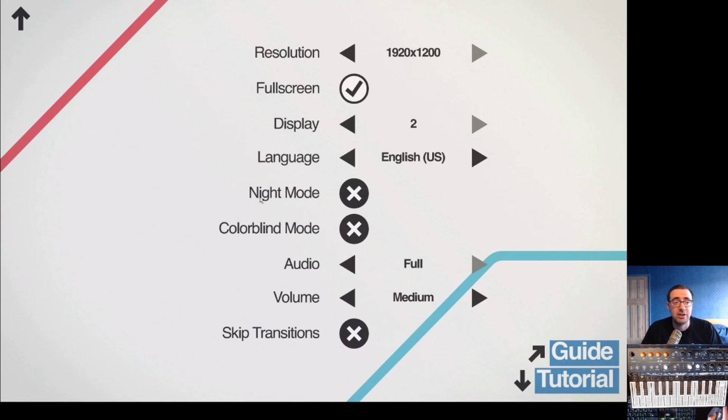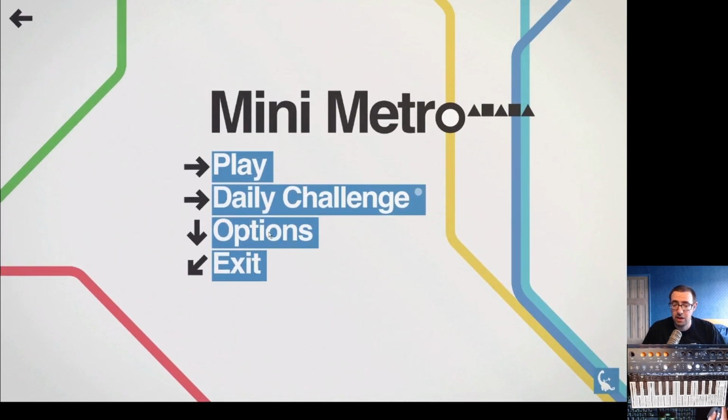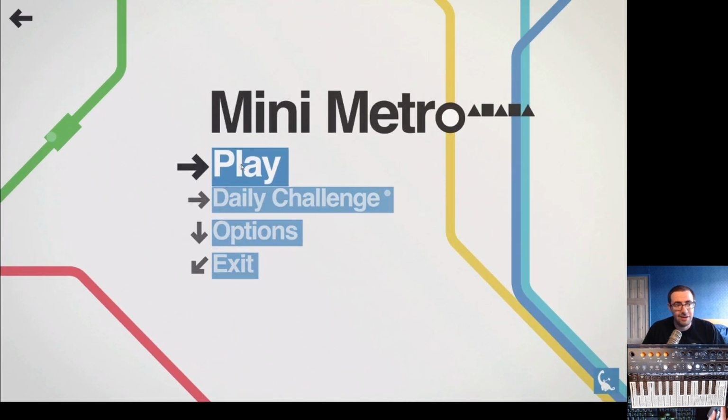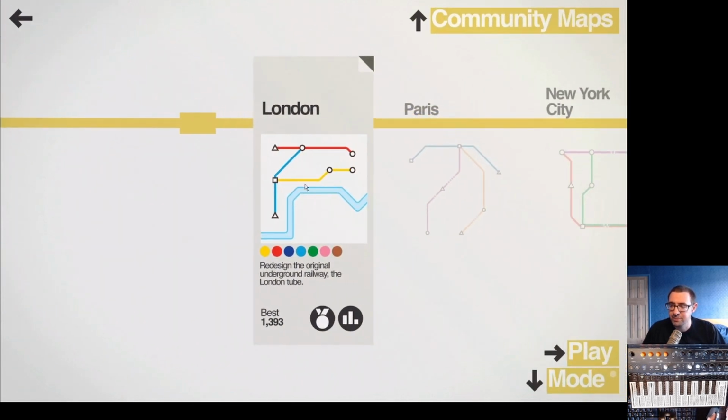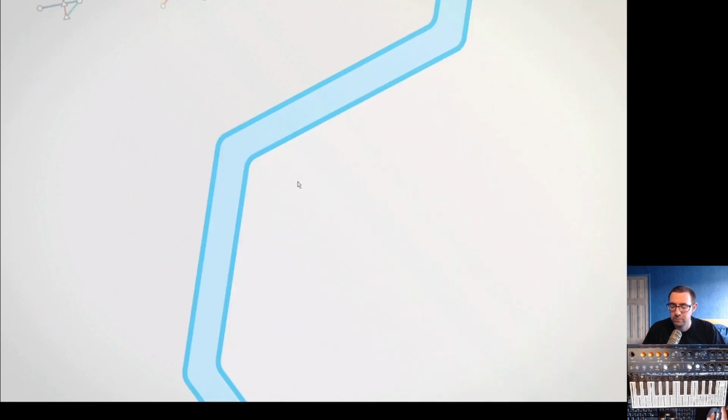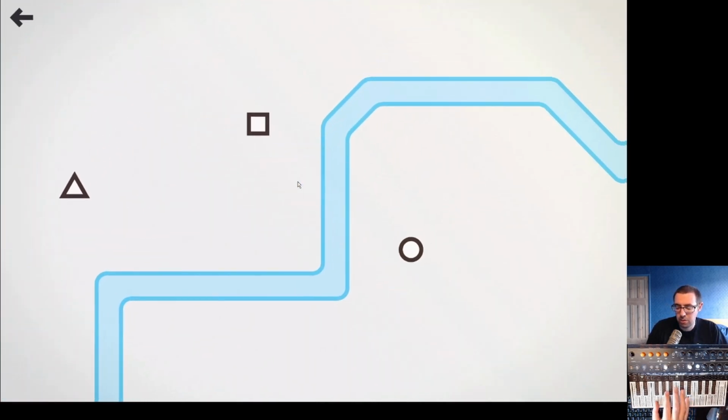Let's just have a little go. It's just such a lovely sound world for this game. We're just going to be playing through one level. We're going to be playing through London. Yeah, so again, nice chords.